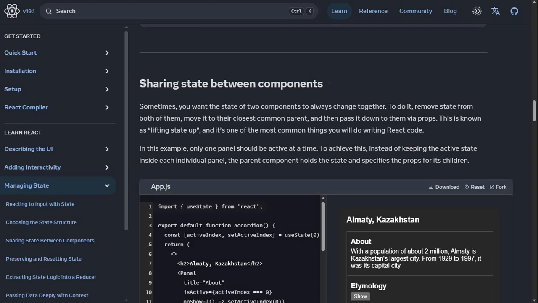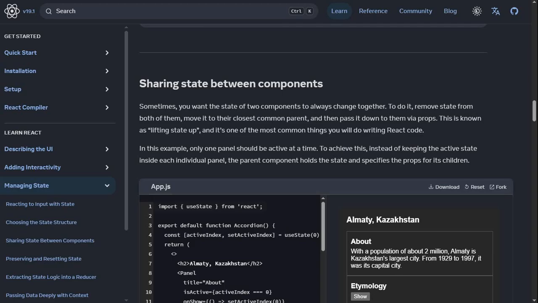Sharing state between components. Sometimes you want the state of two components to always change together. To do it, remove state from both of them. Lifting the state up: move it to their closest common parent, and then pass it down to them via props. This is known as lifting state up, and it's one of the most common things you will do writing React code. In this example, only one panel should be active at a time.